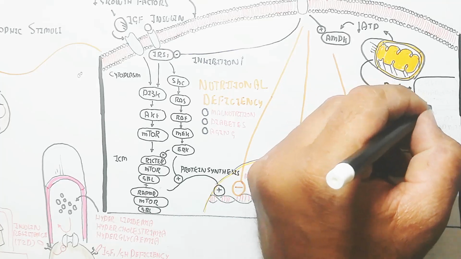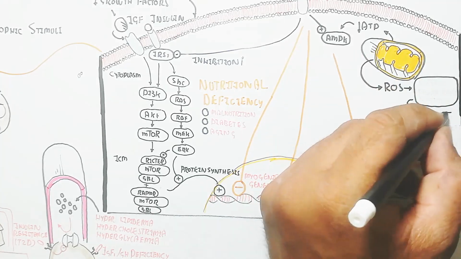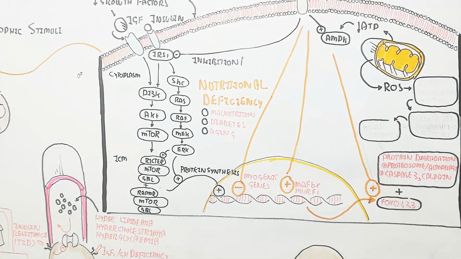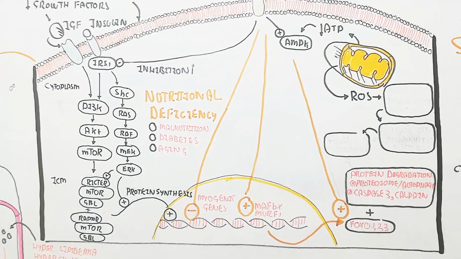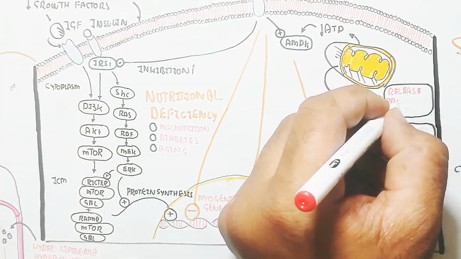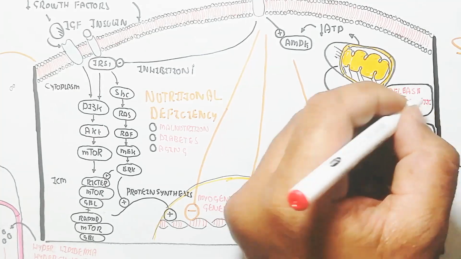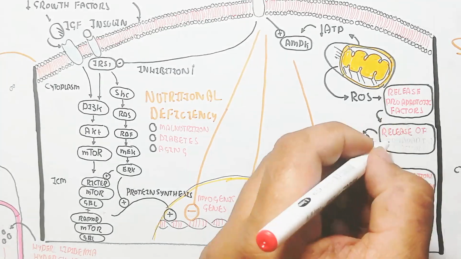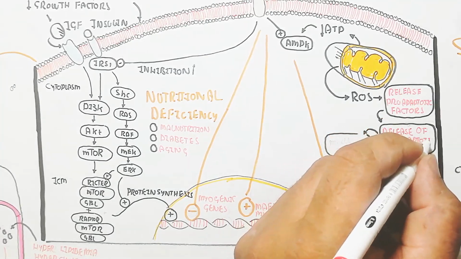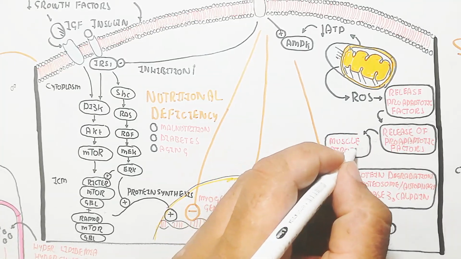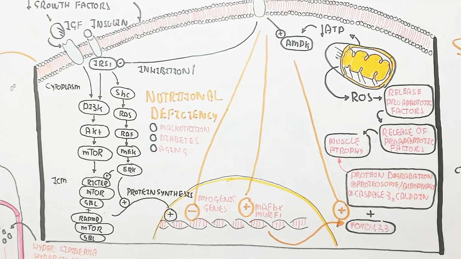On the other hand, reactive oxygen species will release pro-apoptotic factors, which will trigger muscle atrophy because apoptosis will occur. Apoptosis of the muscle fiber will even decrease nuclei. If not, the shrinkage of the muscle fiber can be reversed, but the degradation and apoptosis of the muscle fiber will not easily recover.